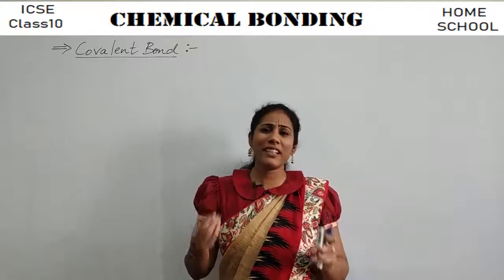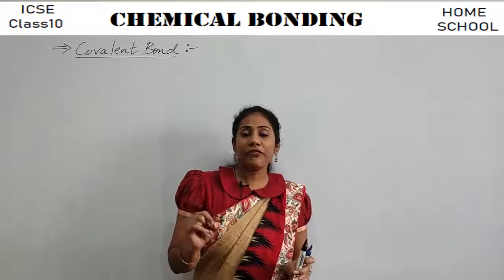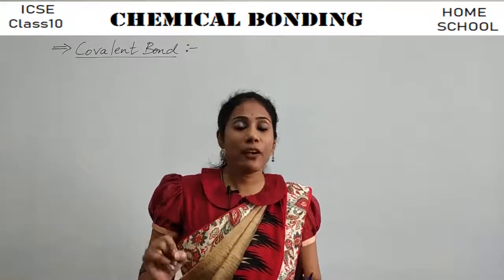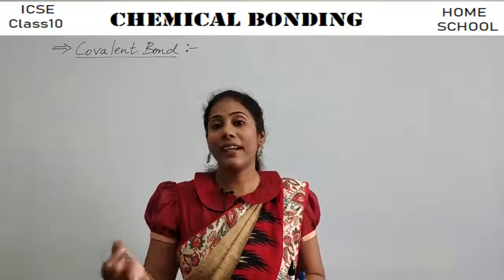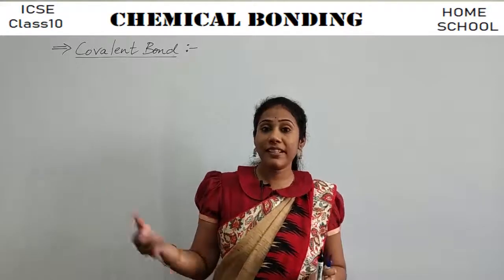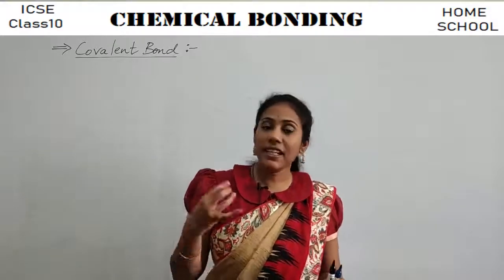So many things about the stability, everything we discussed. And also we have completed ionic bonding, right? So we discussed what an ionic bond was and how it can be formed between the atoms, with different examples, and also the properties of ionic compounds we have studied.